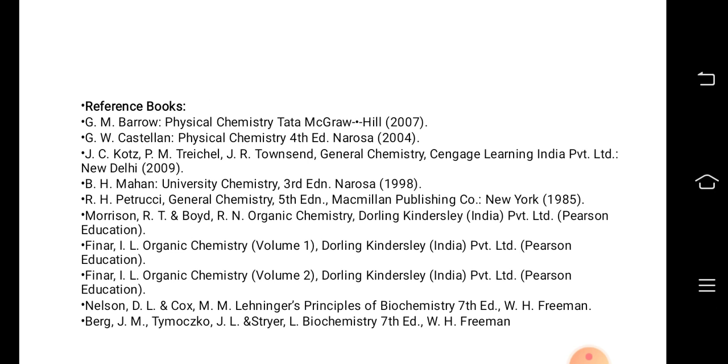The reference books for physical chemistry are G.M. Barrow or G.W. Castellan or J.C. Cordes or D.H. Mahan or R.H. Petrucci. For organic, it is Morrison and Boyd or Finar book, which is more common.